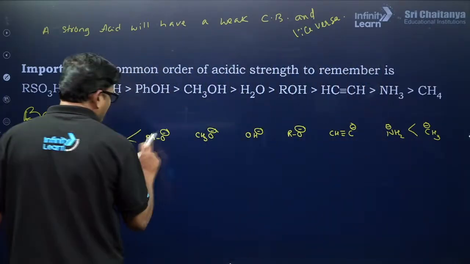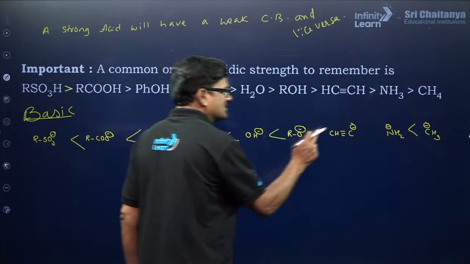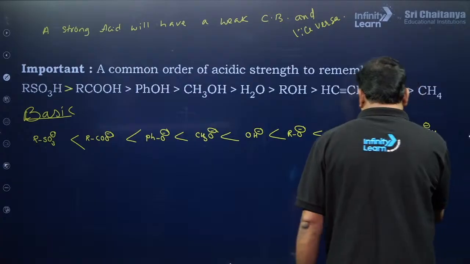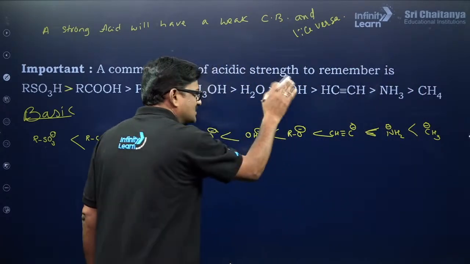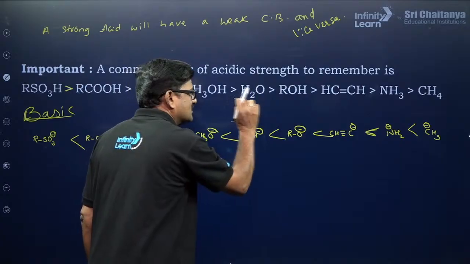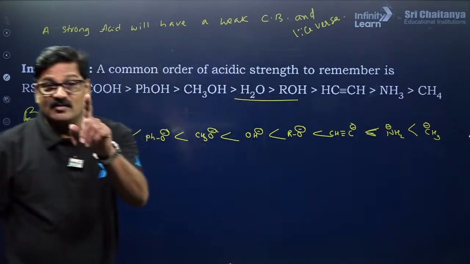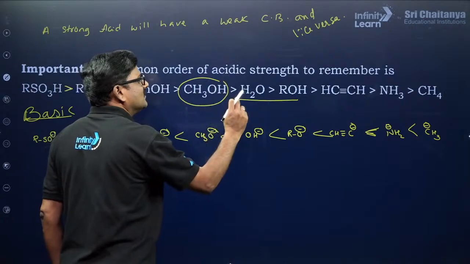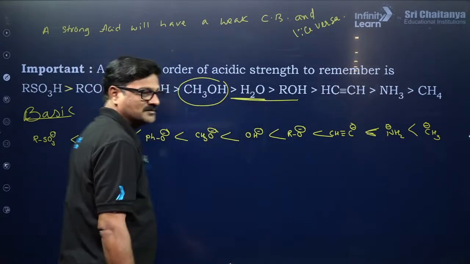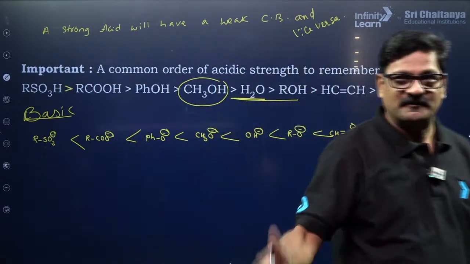So the order of the basic strength is going to be like this, and surprisingly you are going to observe alcohol is less acidic than water. Yes, of course. But methanol is more acidic than water. You understand? Clear? Fine.